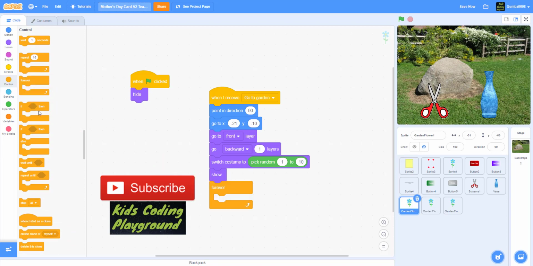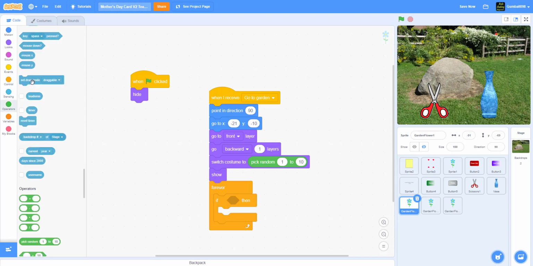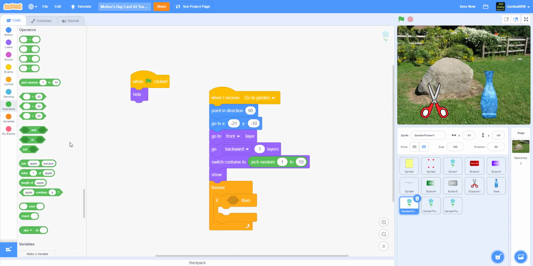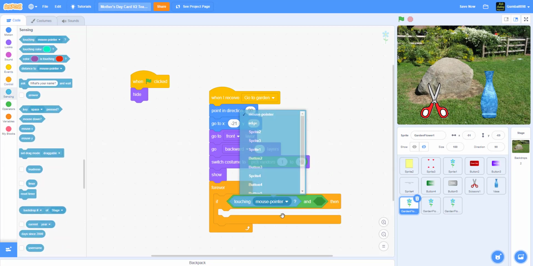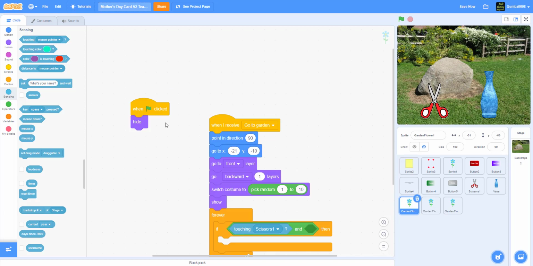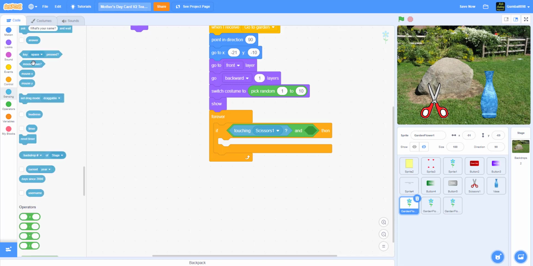And you need an if, then the scissors and mouse down. Touching scissors and mouse down. So that means if the scissors is on it, and the mouse is down during it, when you click this, you hear this, that means it will cut. So yeah, we have mouse down, and yeah, we do that.